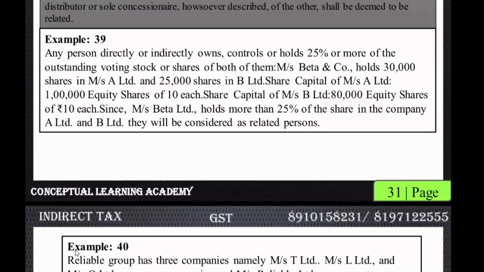So what actually is happening? Messrs. Beta is holding both A and B. So a third party controls both of them. Sorry, A and B themselves will be related persons. Correct. Yes, sir.